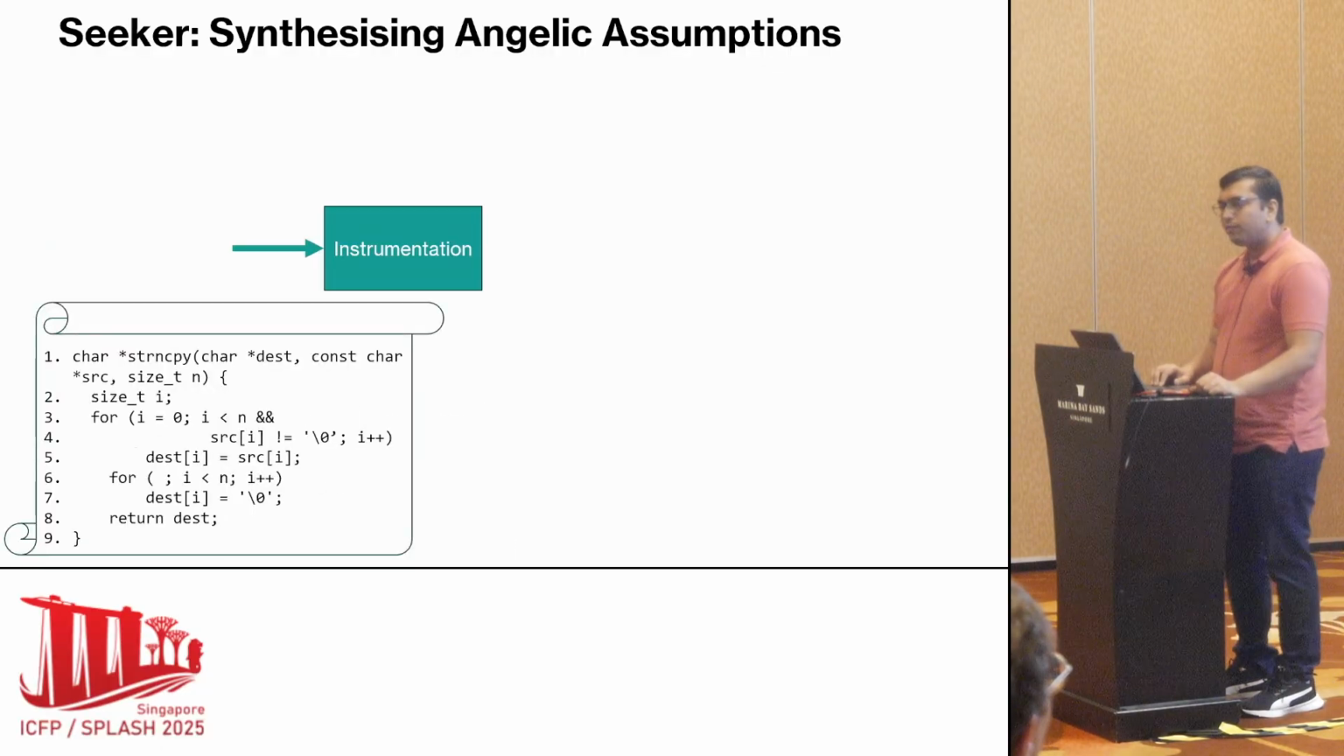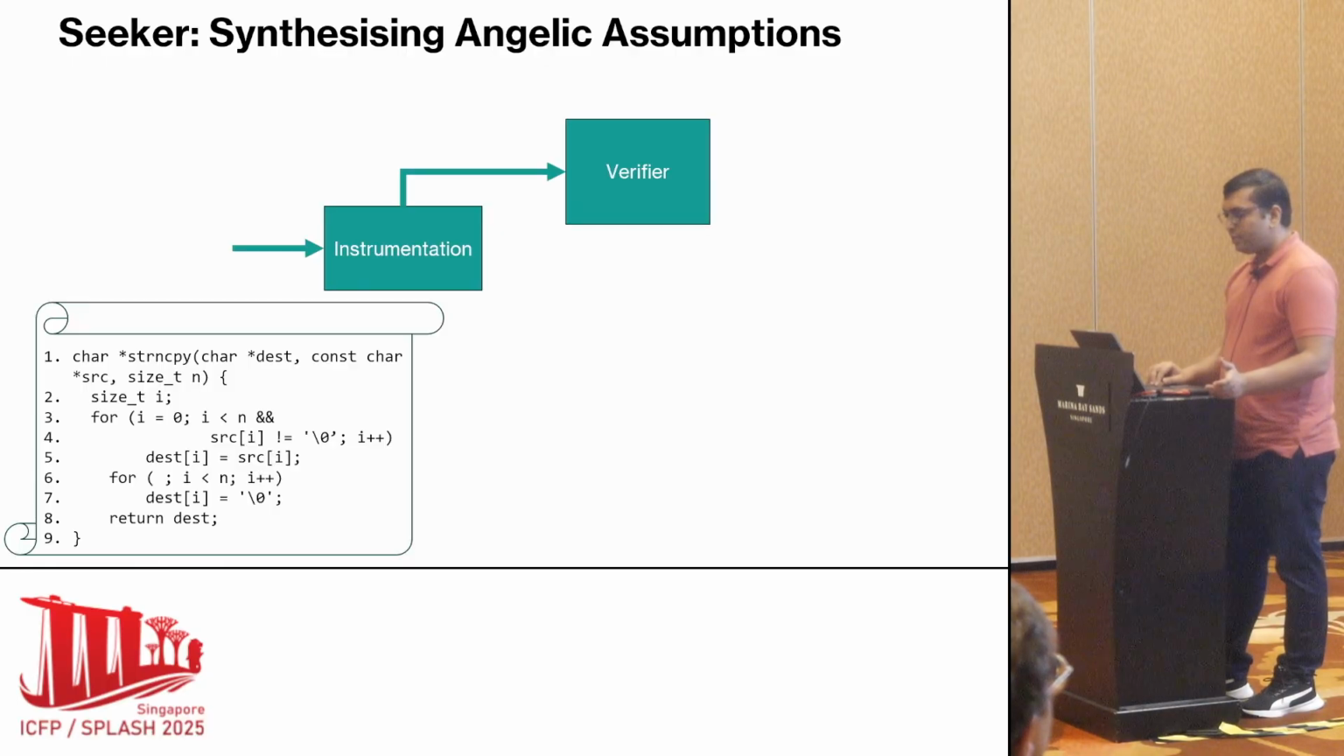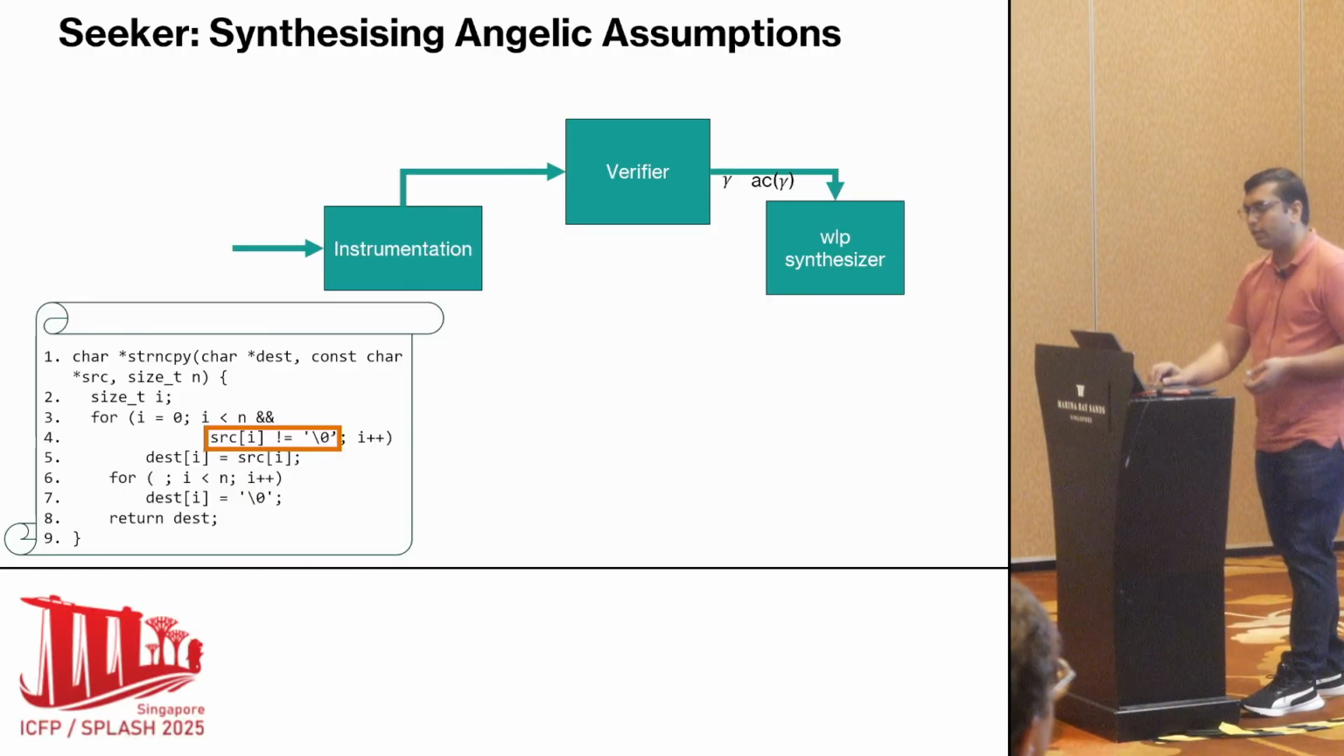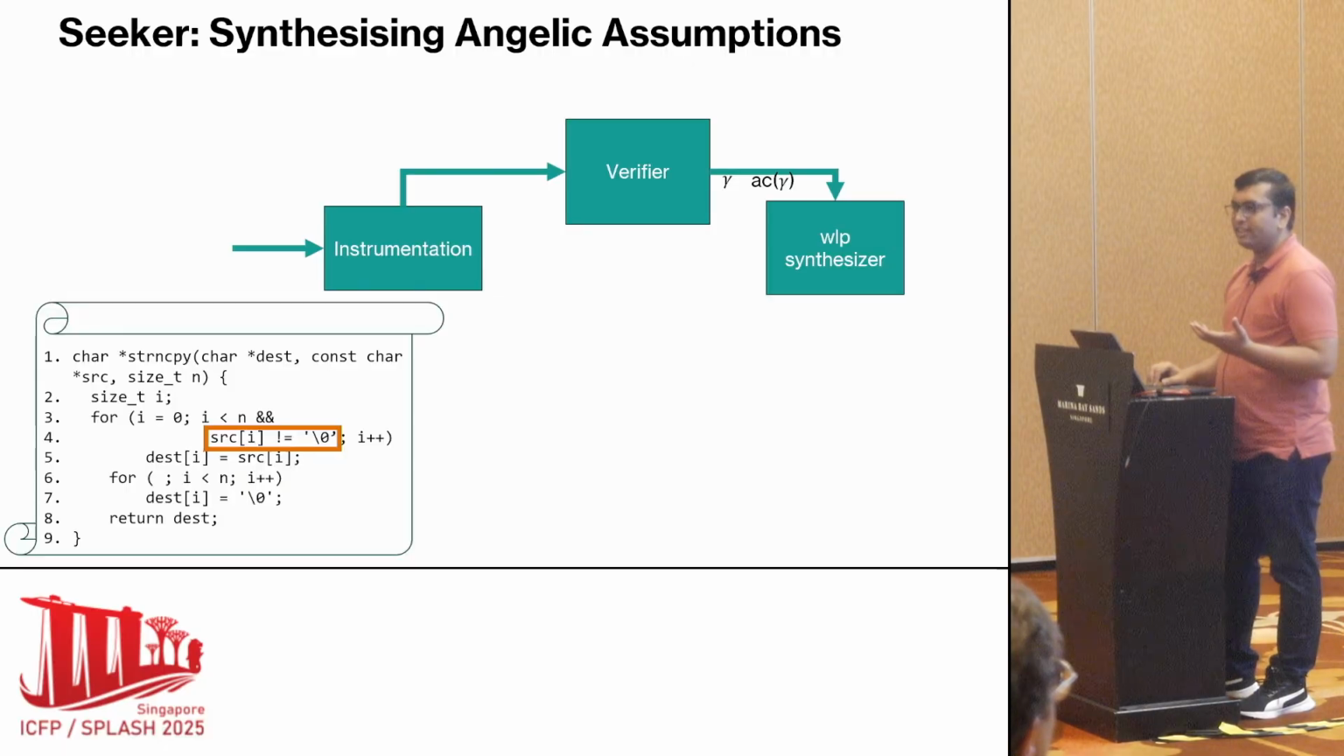First, we instrument it for memory safety properties, and the instrumented code is then given to the verifier, which gives an error trace. So here in this case, it found an error at line 4, and this error trace is then given to the weakest liberal precondition synthesizer. This gives us a weakest precondition such that this error should be suppressed.